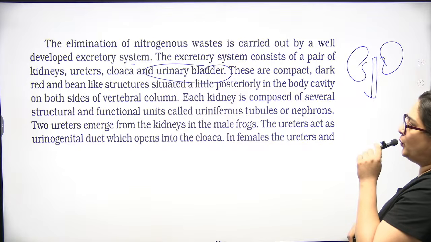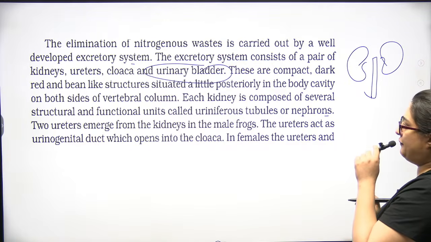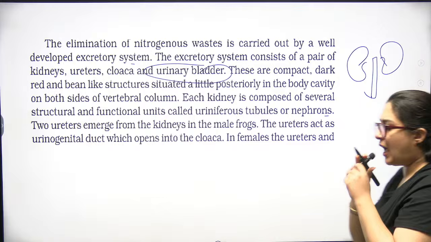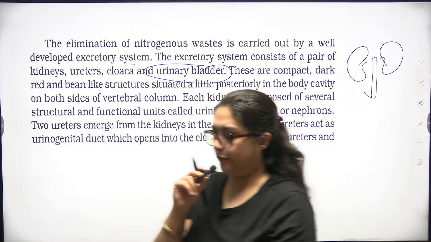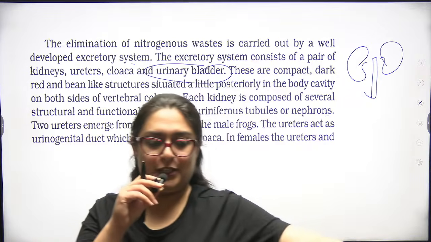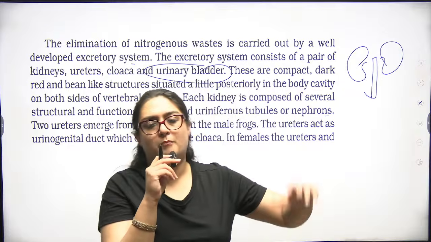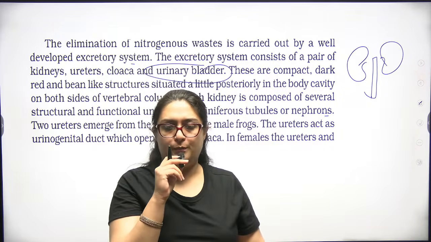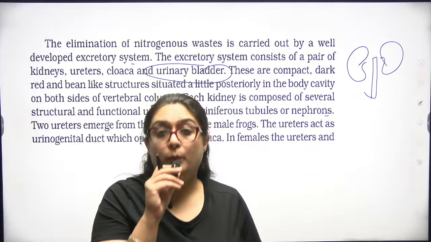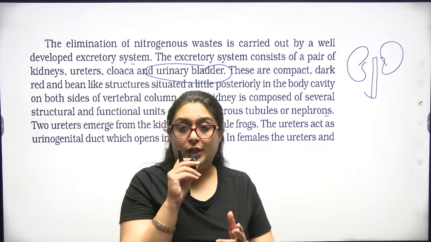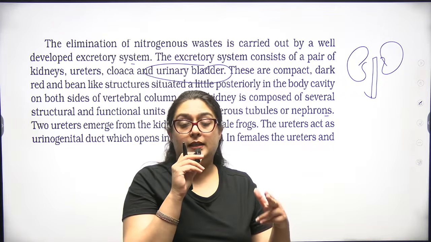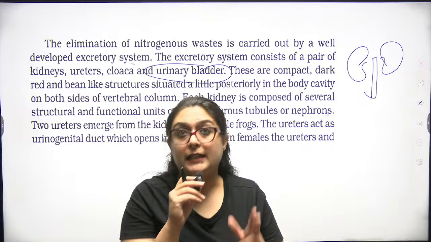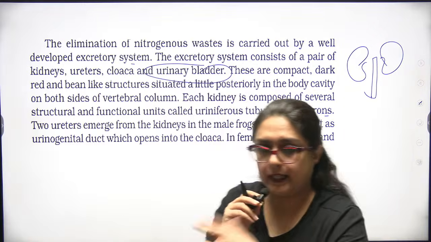They are composed of several structural units, uriniferous tubules or nephrons. We have understood this concept of the nephron in the human excretory system. The nephron is composed of the Malpighian corpuscle, renal tubule, proximal convoluted tubule, loop of Henle, distal convoluted tubule, then the collecting duct, and finally to the ureters.